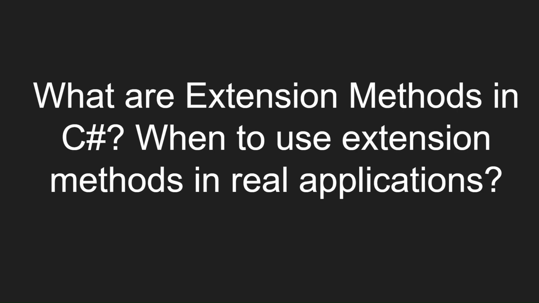What are extension methods in C Sharp? When to use extension methods in real application? Extension methods allow you to add new methods in the existing class without modifying the source code of the original class. An extension method must be static because it will be directly called from the class name, not by object creation. The this keyword is used for binding this method with the main class. Use them when you want to add a method in a class whose code you don't have.